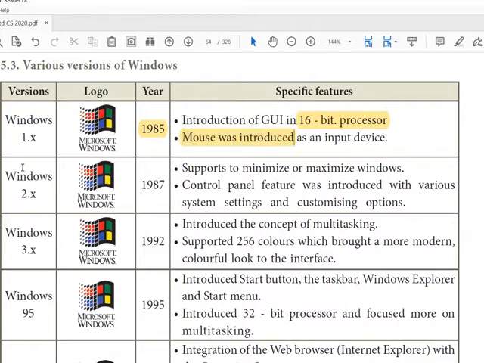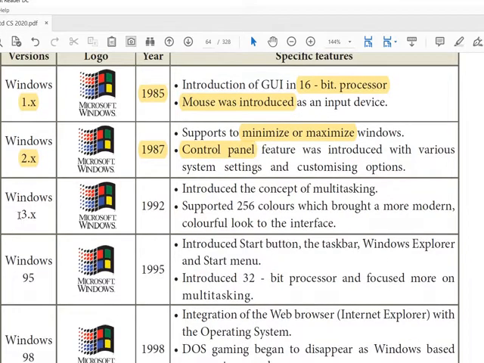3 points are important. Then Windows 2.x. In the next version 2.x, what is the new thing? The 2.x with 2 years added, 85 plus 2, 87. Then it supports minimizing or maximizing windows. So we can minimize and maximize windows. Control panel features were introduced. Then 3.x, 1992.